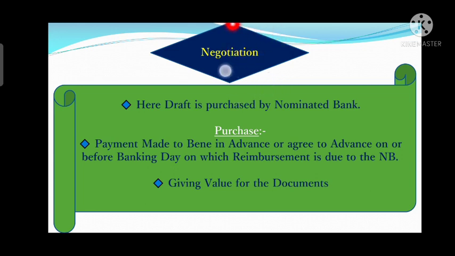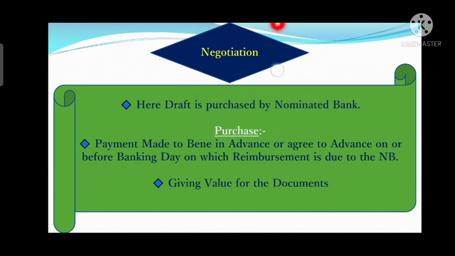What does negotiation mean? Negotiation can also be called purchase or discounting. So negotiation is the discounting of the documents submitted by an exporter. Whenever the exporter needs to get the documents negotiated or discounted, it needs to submit them to the nominated bank with which the credit is available.